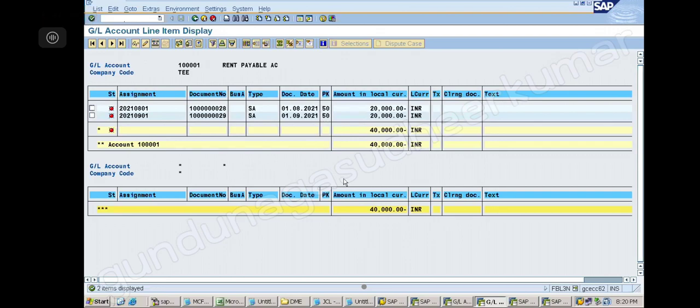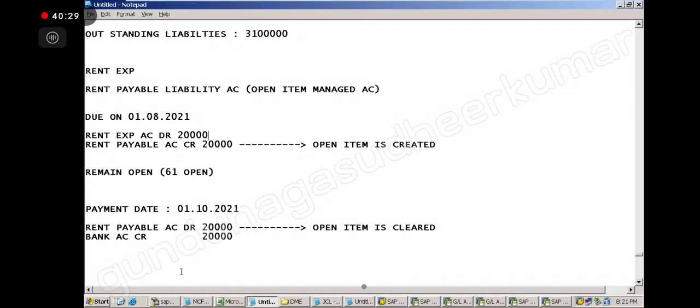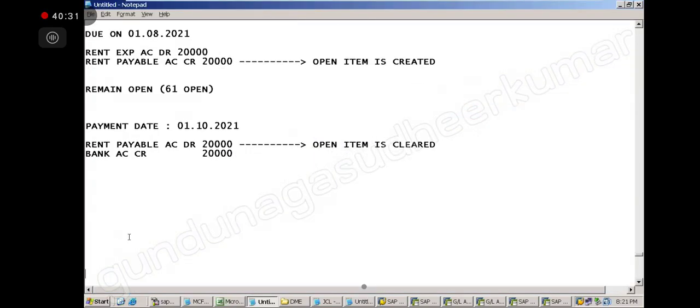Now suppose I have only 20,000 rupees to pay. Which one will I pay? The first one, right? I can select it and pay. That is the advantage. I will not go and pay for September. So now we have to select and clear the open item, to select and pay the open item.